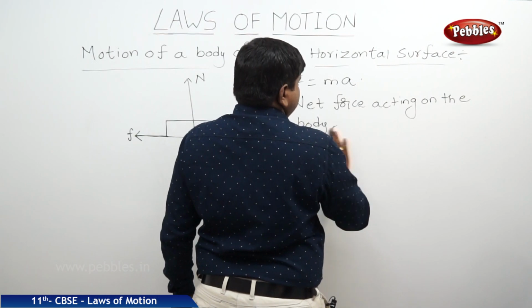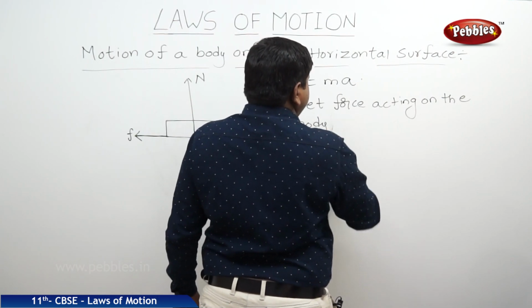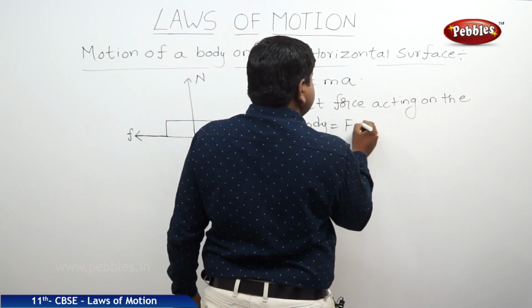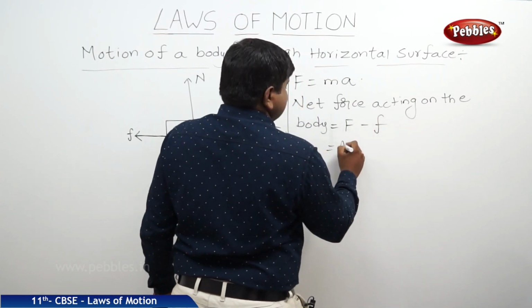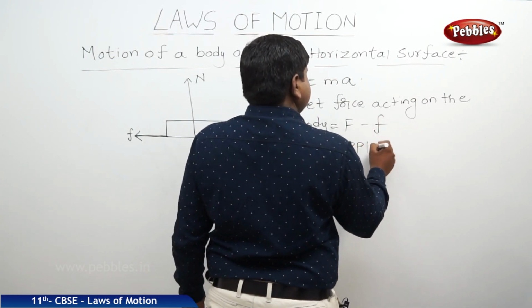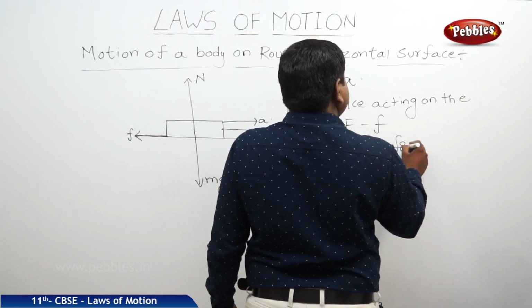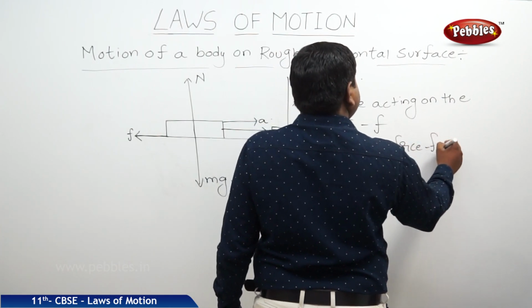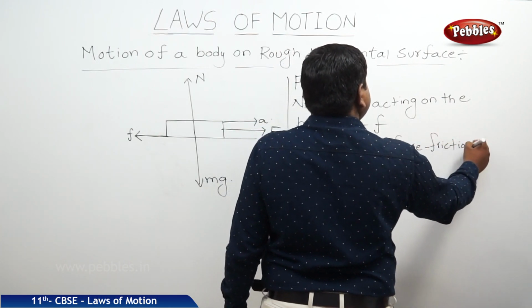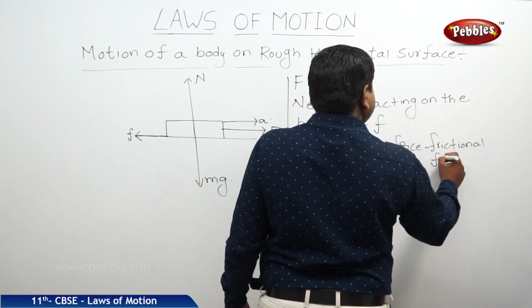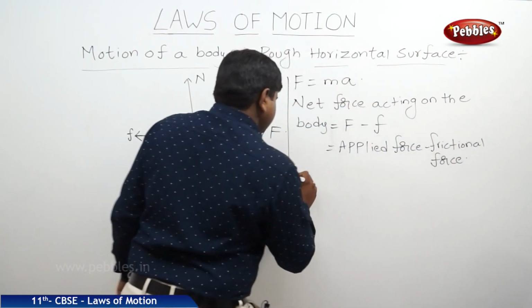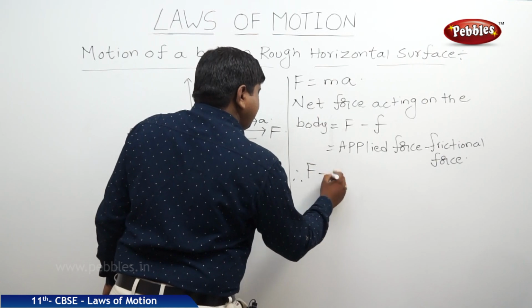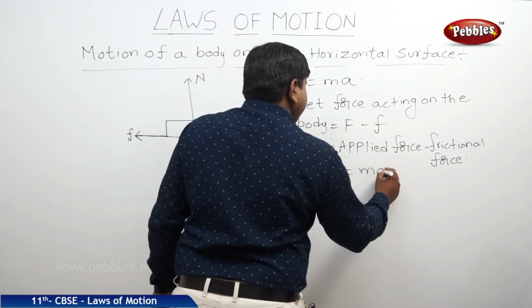Net force is equal to capital F minus small f, where capital F is applied force, where small f is frictional force. So therefore, capital F minus small f is equal to ma.